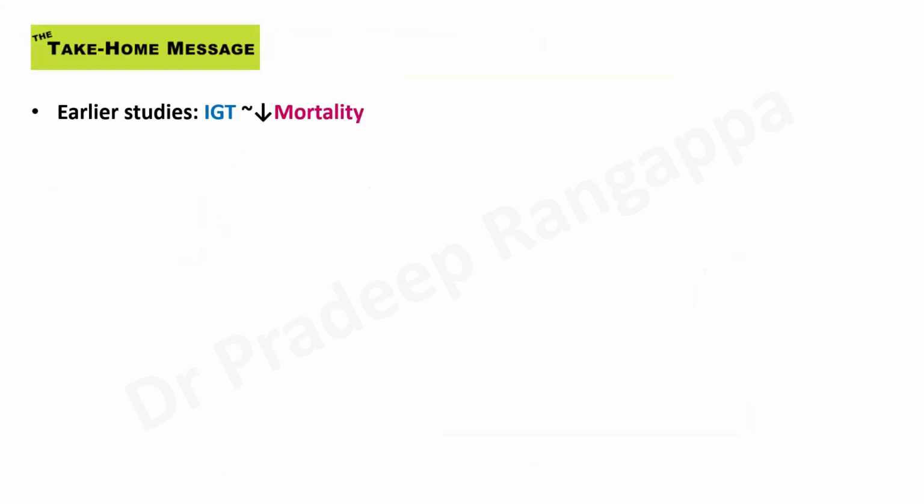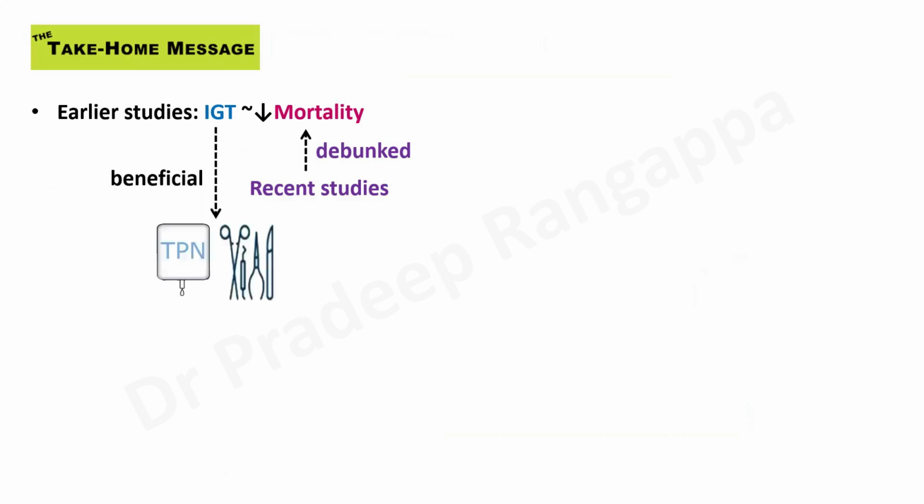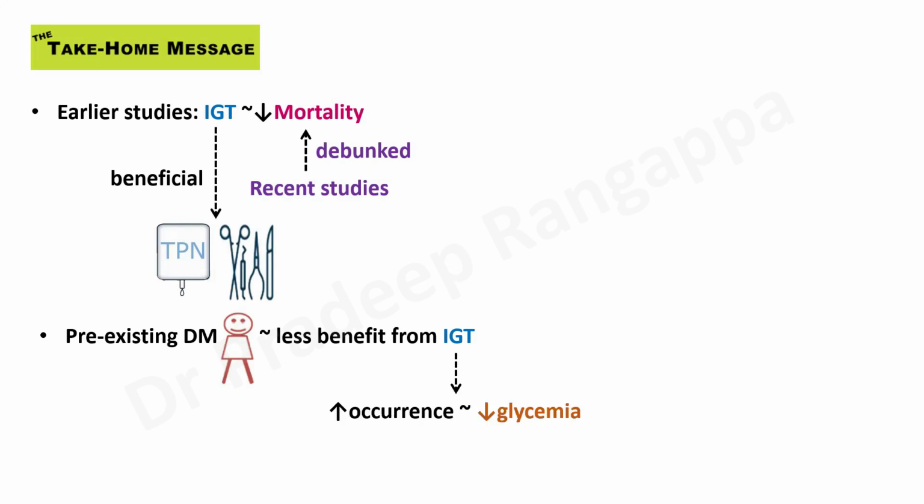So the take-home message is, although the earlier study, the first Vandenberghe study, said intensive glucose therapy reduces mortality, all the recent studies have debunked this theory that intensive glucose therapy has any bearing on mortality. But intensive glucose therapy possibly has some role in patients who are on TPN, because that's what the first study showed, or in post-op patients. As you see, the two studies that came in post-op showed benefit with intensive glucose therapy. And in someone with pre-existing diabetes, possibly the benefit of intensive glucose therapy is very less. And intensive glucose therapy leads to increased occurrence of hypoglycemia.